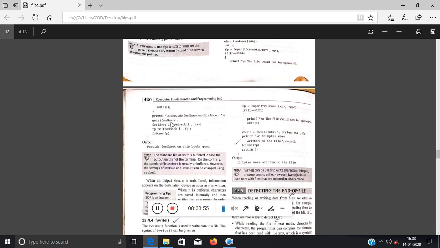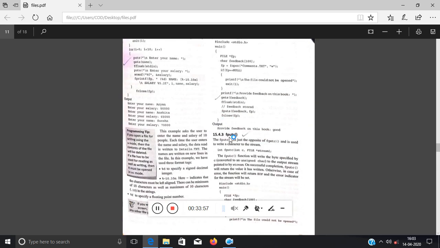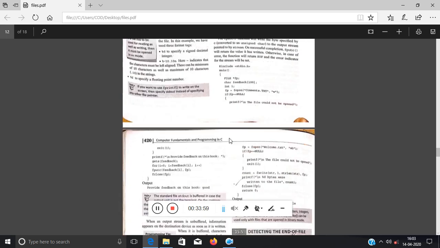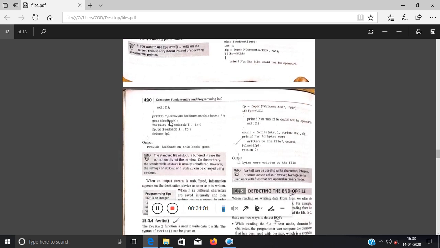Now this is a character array and you are using fputc, so you have to scan each character from this feedback character array. They have executed a loop, i = 0, feedback of i not null, i plus plus, and for each iteration they are printing feedback[i]. So feedback[0] means the first character of the string, and it will be written into fp.